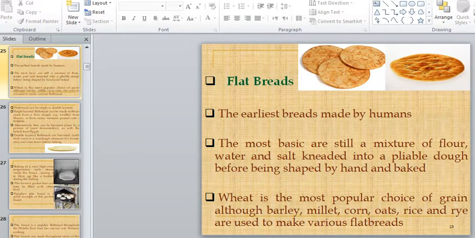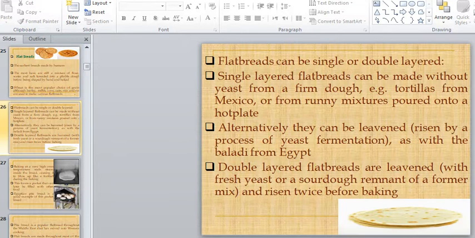The other type is flatbread. These are the earliest breads that were made by humans. Chapatis that are eaten in Pakistan in our daily life, we consume on a daily basis. This is an example of flatbreads. Flatbreads can be single layered or double layered.